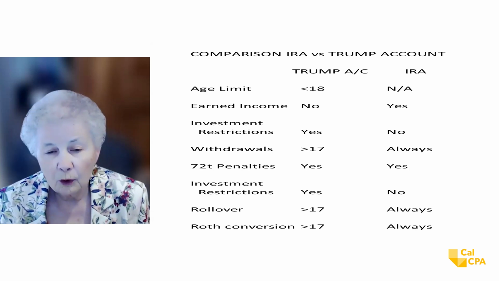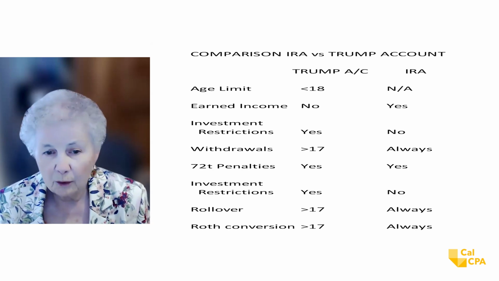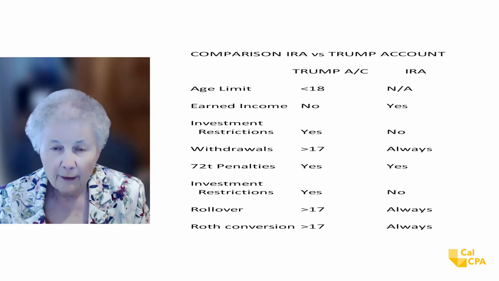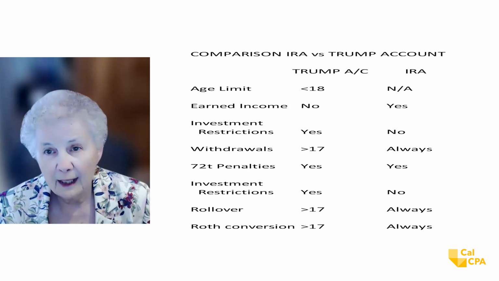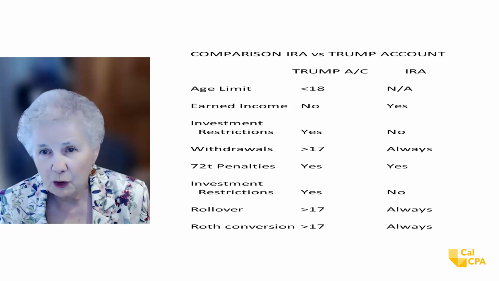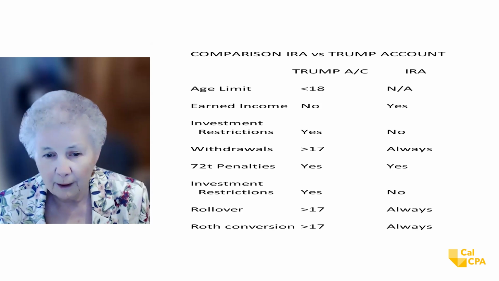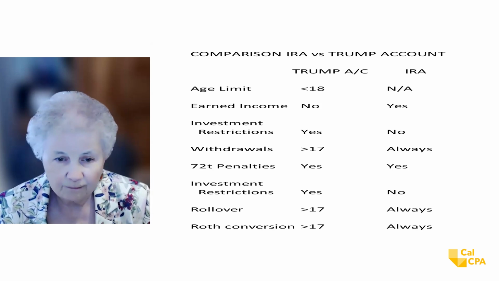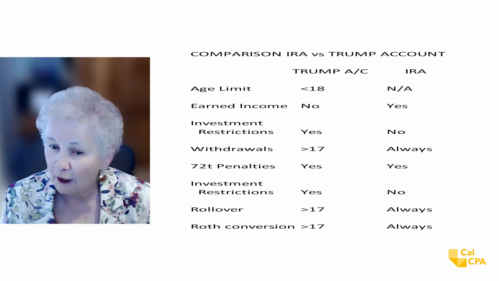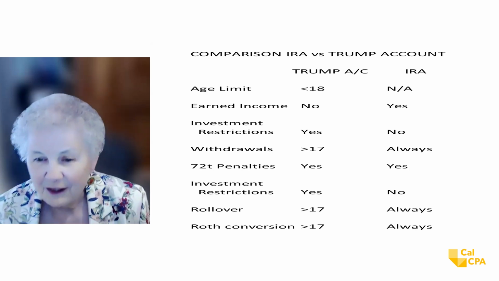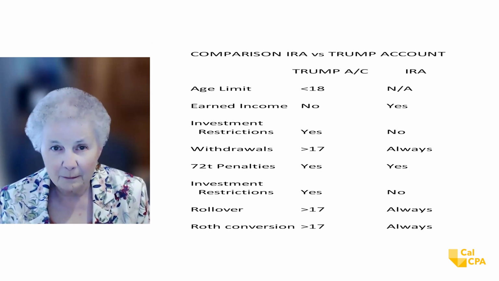So generally, a rollover is tax-free unless you do a rollover to a Roth account, and that's available with the Trump account, and both of those choices are also available with the IRA. And then Roth conversion, that's available. I guess I mentioned that talking about the rollover, and with the IRA, it's always available.